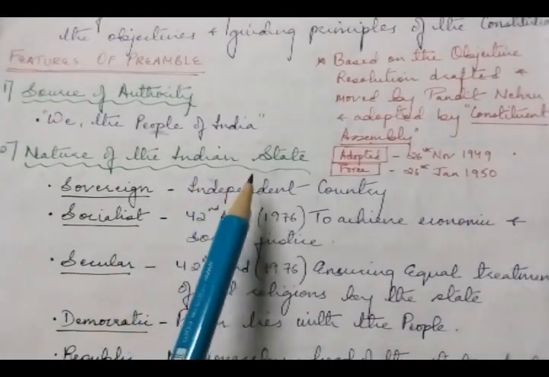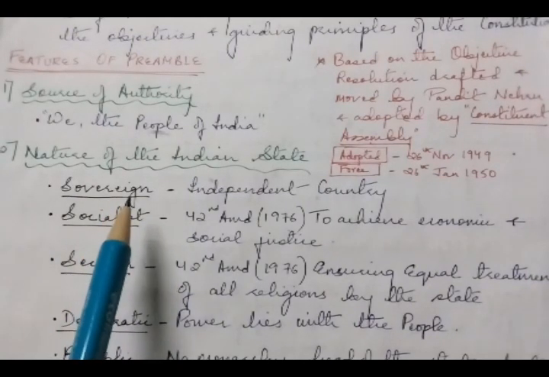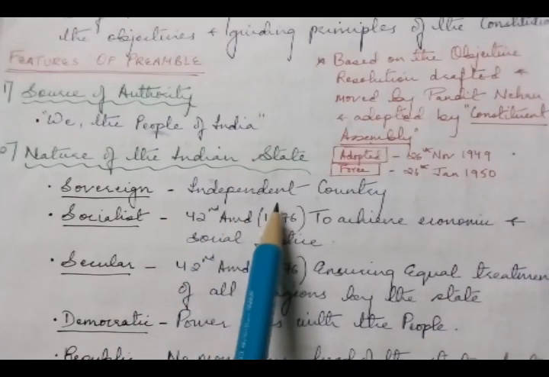The nature of the Indian state: it is sovereign. So it has the supreme authority over its internal and external affairs, and it is free to make its own laws and policies. So it is an independent country.